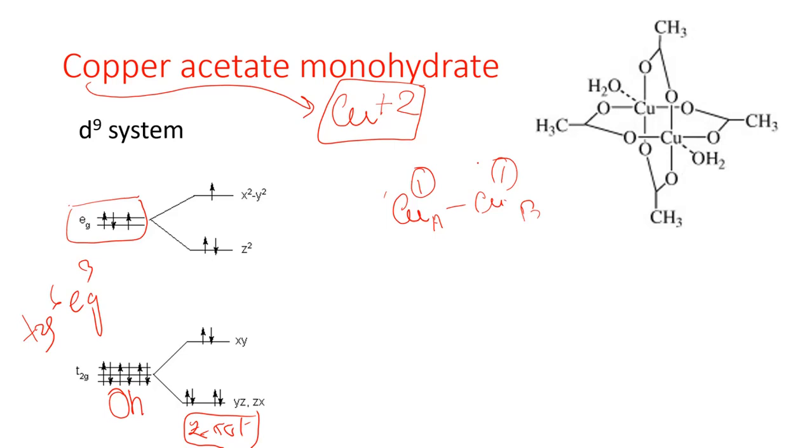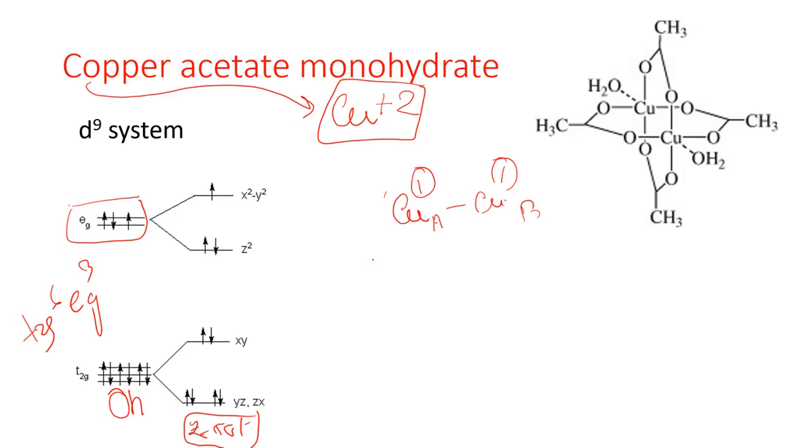But actually this is the dimerization case. As this is a dimerization case, we have to consider how it is going to be dimerized. Each copper has one unpaired electron in the dx square minus y square orbital.